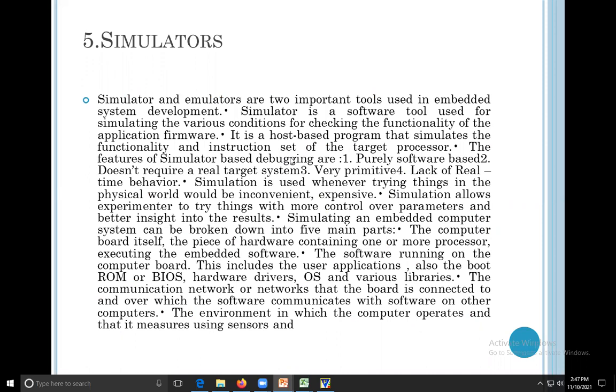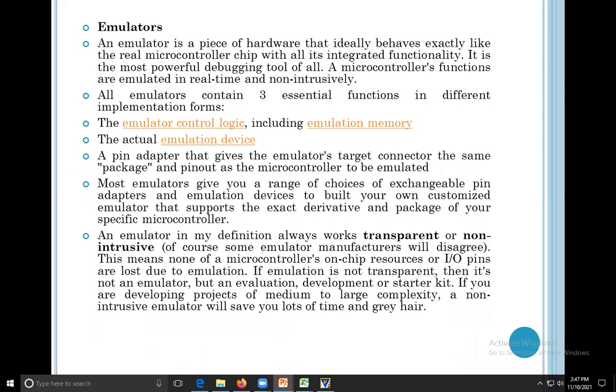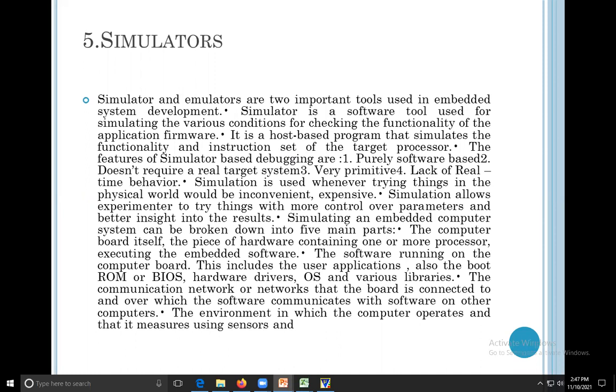Simulator and emulator are two parts of your IDE. A simulator is only software; it does not contain a hardware part. An emulator contains software and hardware, where you have to connect the hardware to your processor, or you can say your controller. Understand what I'm saying?